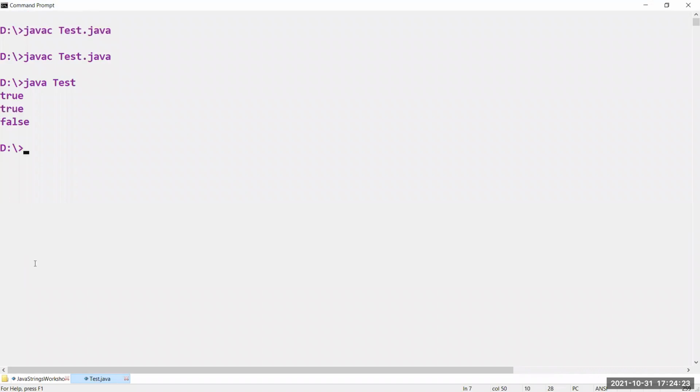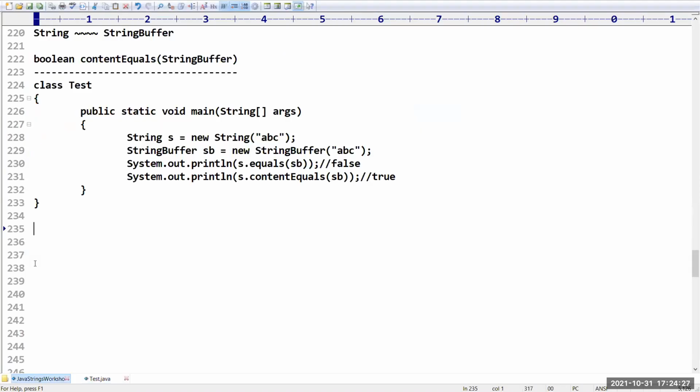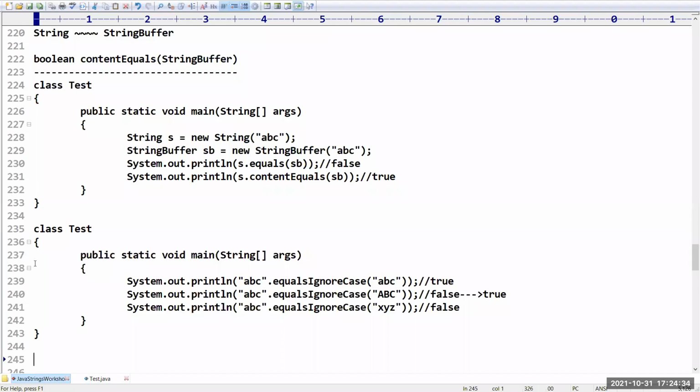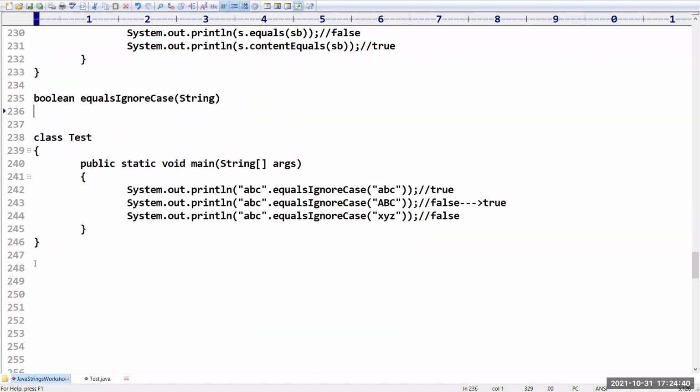So what is the method name I can take? It is going to return boolean, equalsIgnoreCase. And here we have to take any string object and it will return true by ignoring the case.